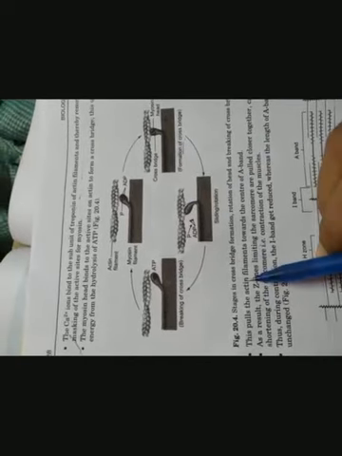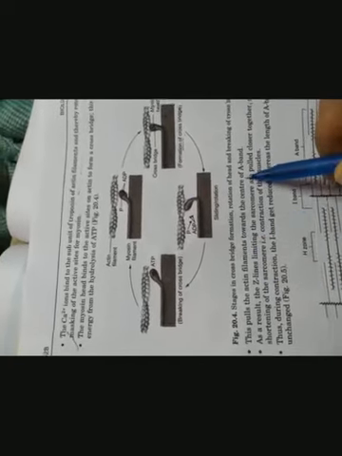This pulls. Now see, formation of the cross bridge. Now sliding occurs, means rotation occurs here. This pulls the actin filament toward the center of the A band. This line is very important. Now you have to come to this diagram.